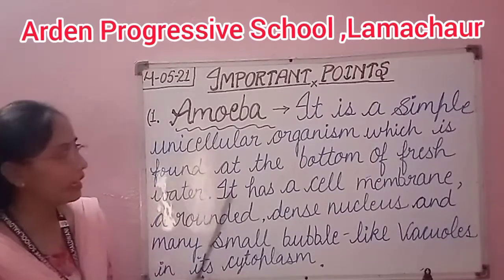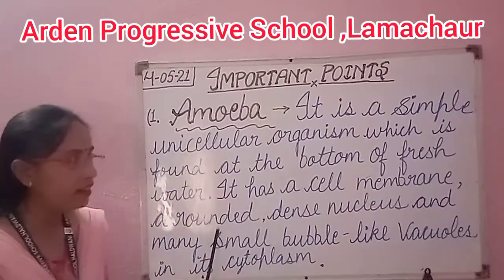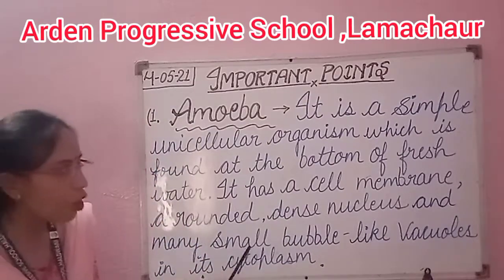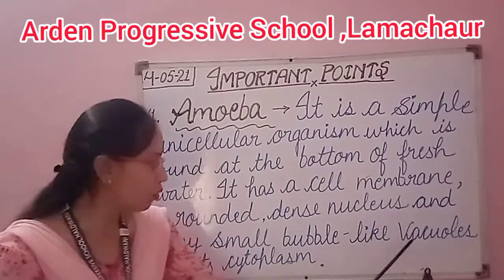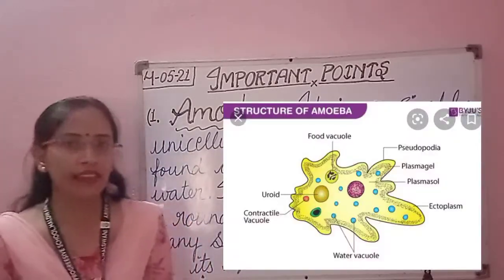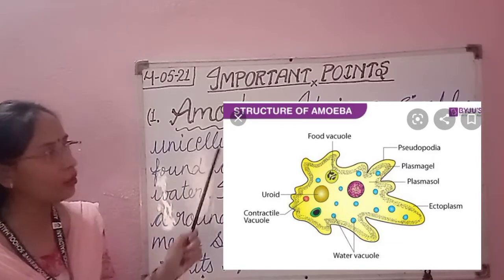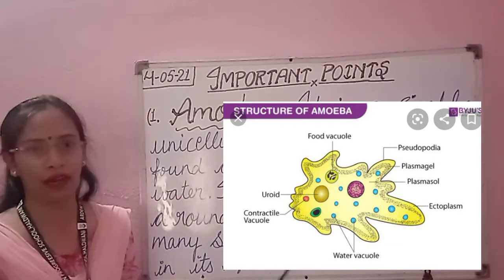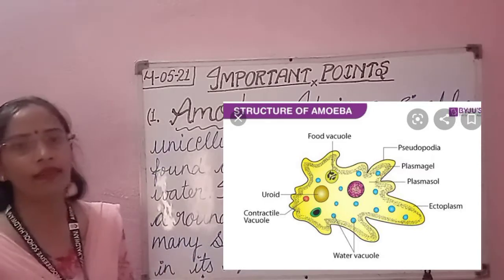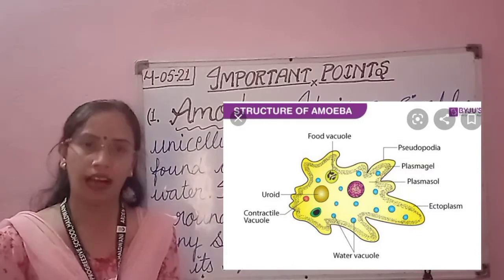Okay. Now, it has a cell membrane, a rounded, dense nucleus and many small bubble-like vacuoles in its cytoplasm. You can see with the help of this diagram also the irregular body of the amoeba, and it has many bubble-like vacuoles present in its cytoplasm.